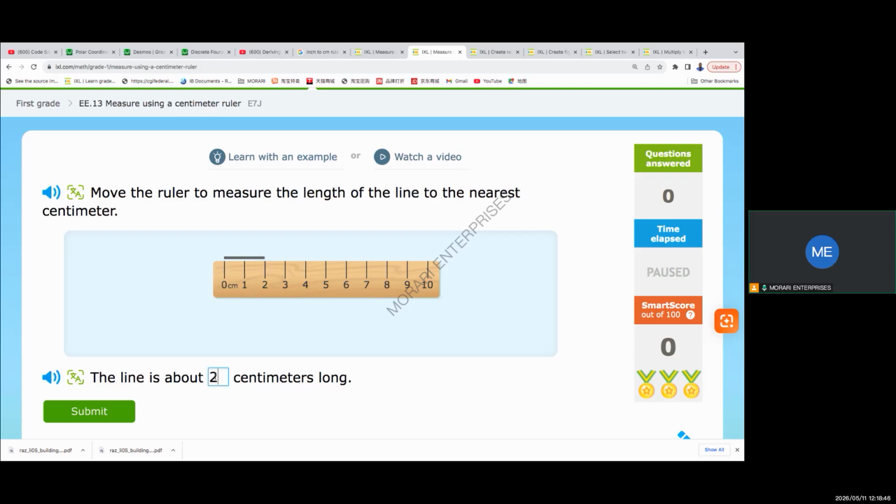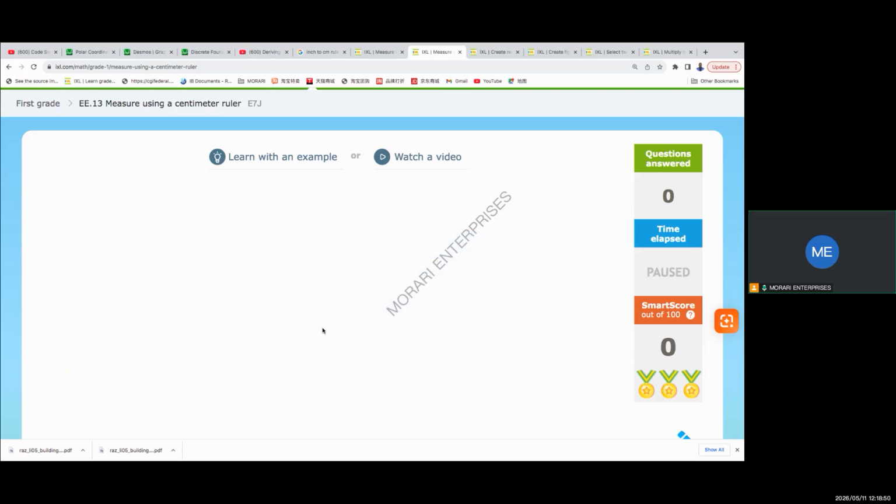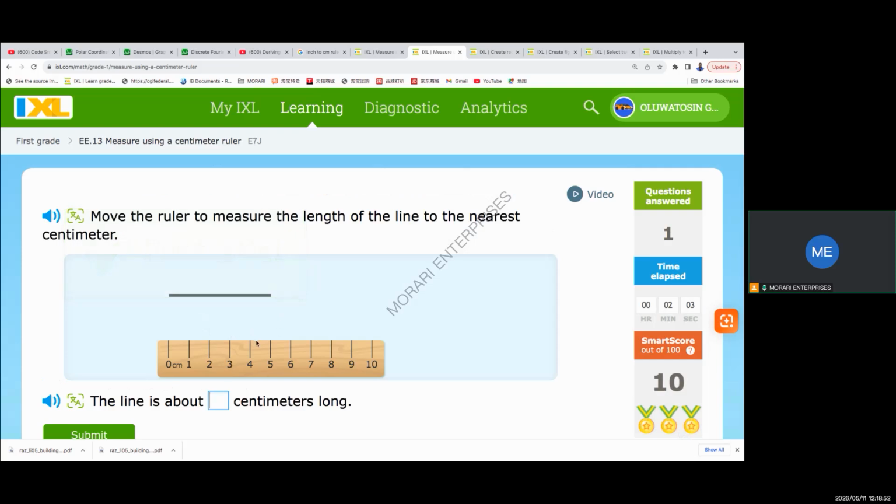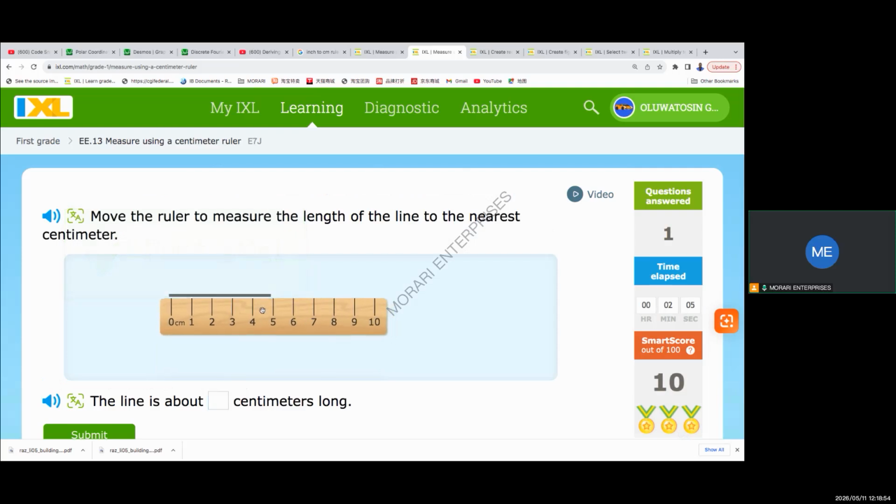So we'll answer the question here. The line is about 2 centimeters long. Now let's go down and see this other line. We move our ruler, align the 0 here, and then we see 1, 2, 3, 4, 5. So the line is about 5 centimeters long.